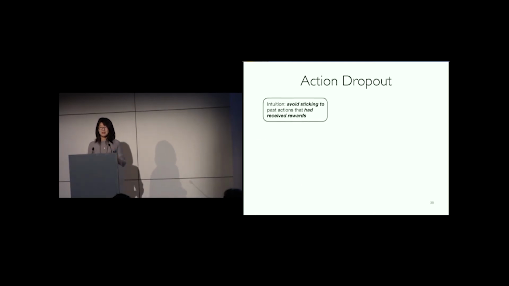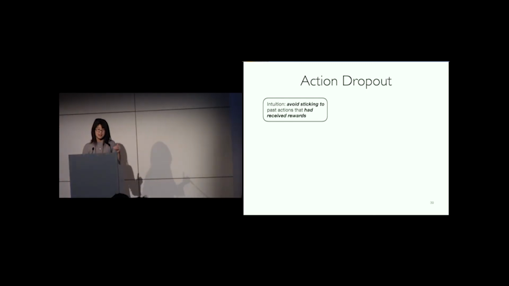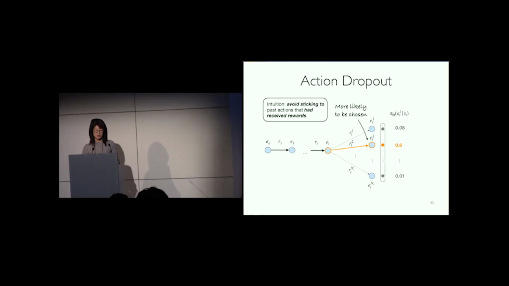And we still have the path diversity problem to deal with. For this problem, because there is no access to direct supervision, at first glance, it seems that there's not much we can do about it. But I think the intuition here is we want to prevent an agent from repetitively selecting an action that has received a reward before. So what does it mean? Look at a training snapshot for illustration. At this time point of training, the second action is more likely to be selected. It has a sampling probability of 0.6 because of previous updates.